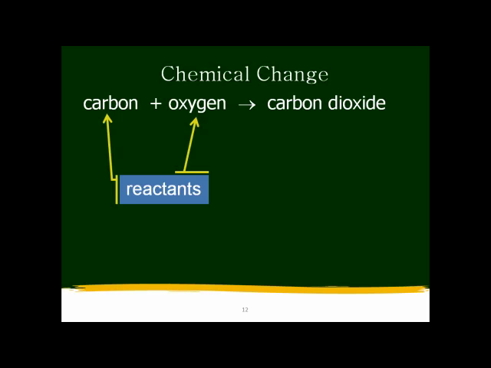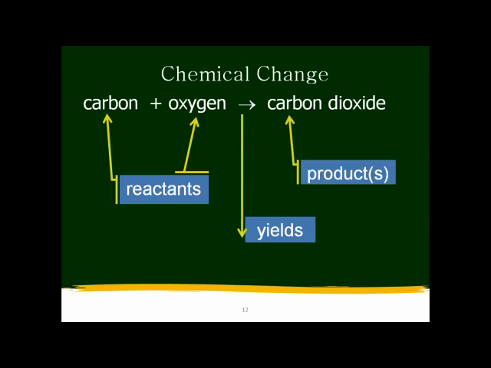Chemical equations always have the same format. Everything to the left of the arrow is the reactant, that's my starting substance. Then I'm going to separate the reactants and the products by an arrow, which means yields. And everything to the right of the arrow is my product. Now in this case, it only has one product, but we could have multiple products.